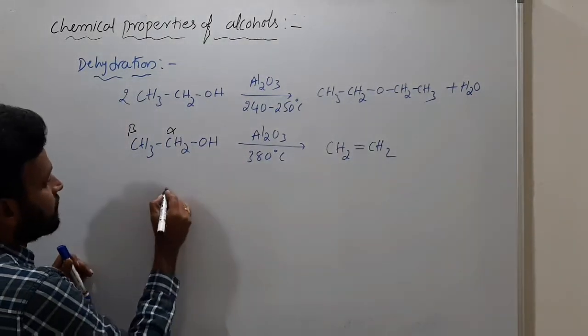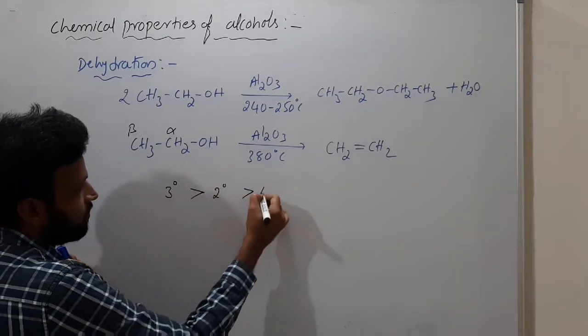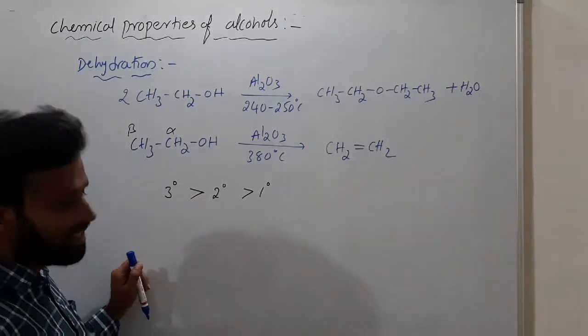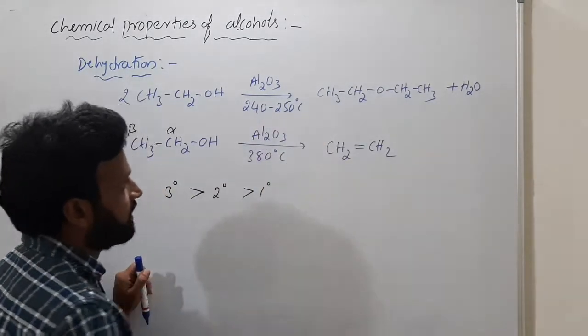For dehydration, who is more reactive? Tertiary is more reactive than secondary, and secondary is more reactive than primary. Methanol cannot undergo dehydration to form alkene, but ether will form at 240 to 250 degrees Celsius.